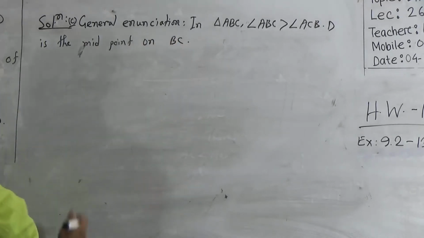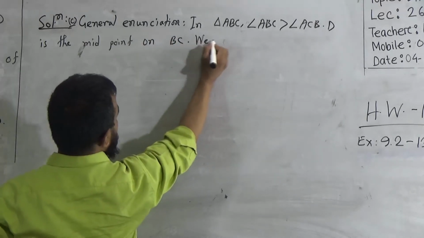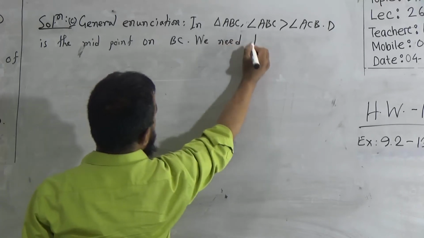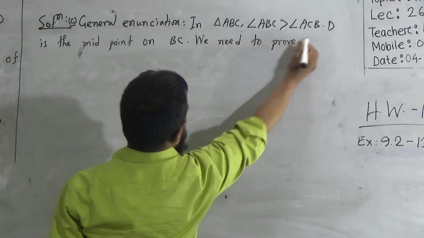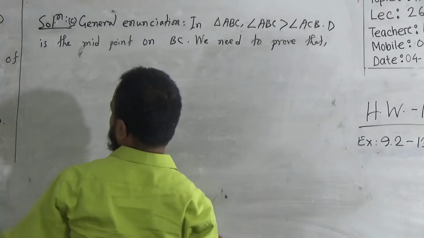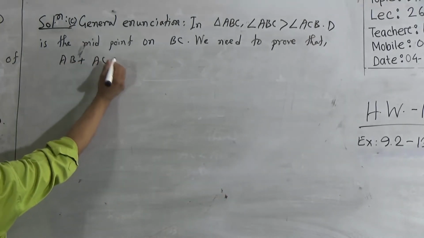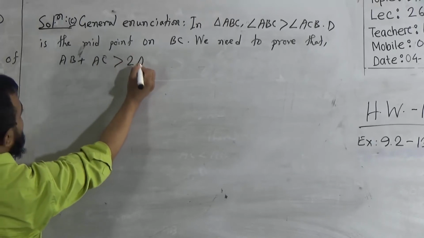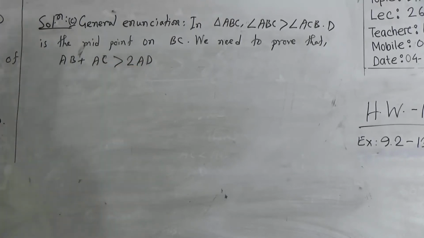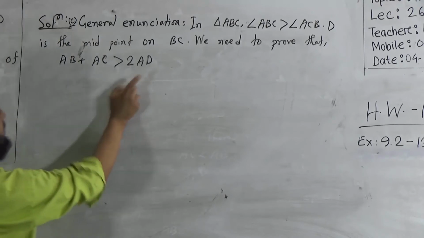We need to prove that AB plus AC is greater than twice AD.